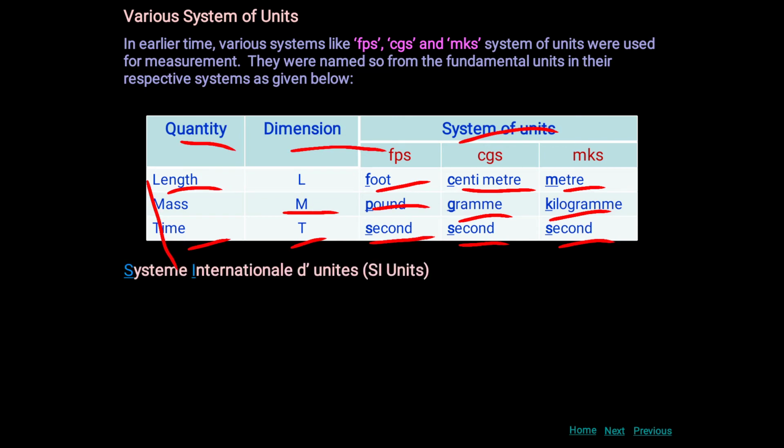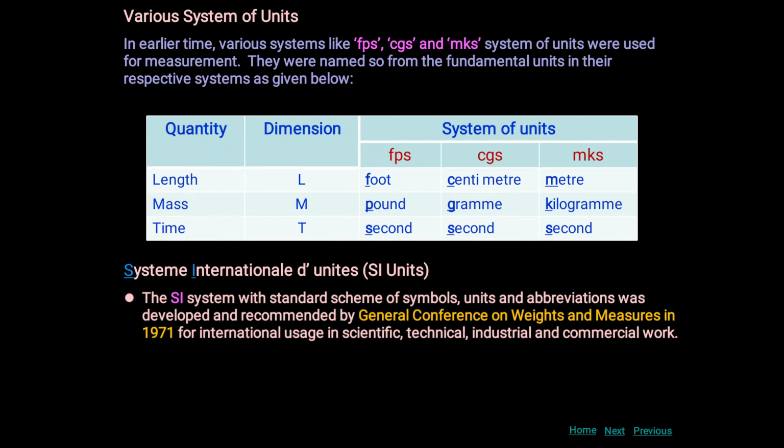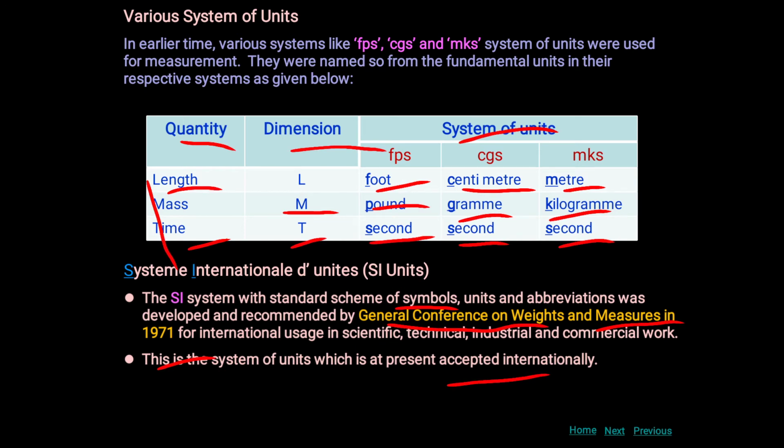Now the international system, that is the SI unit system. The SI unit system, a standard scheme of symbols, units and abbreviations, was developed and recommended by the General Conference on Weights and Measures in 1971 for international use in scientific, technical, industrial and commercial work. Now this is the system of units which is at present accepted internationally.